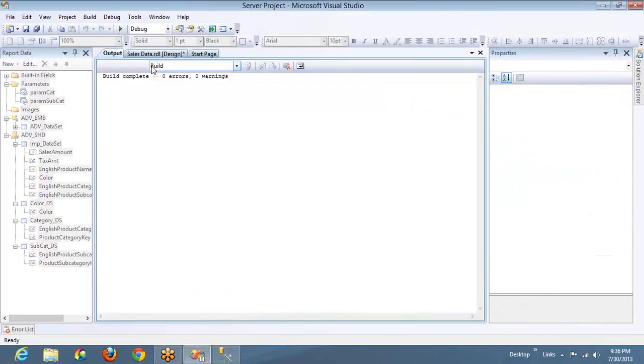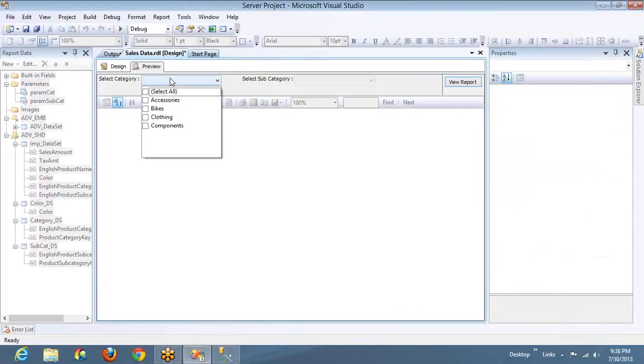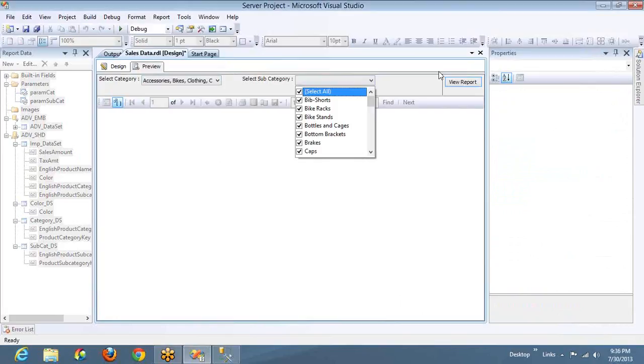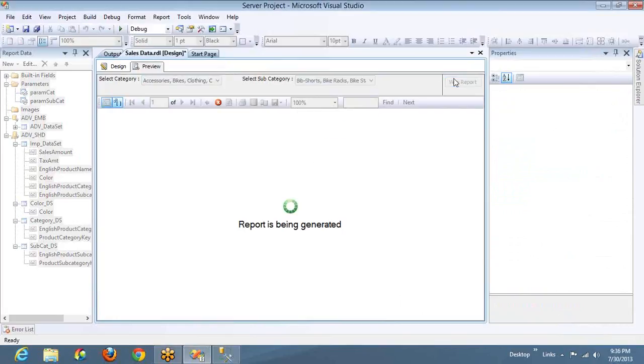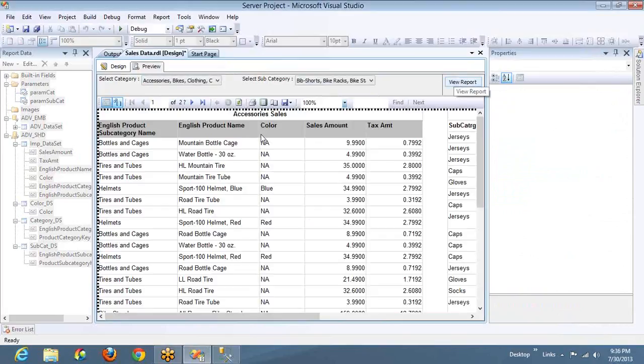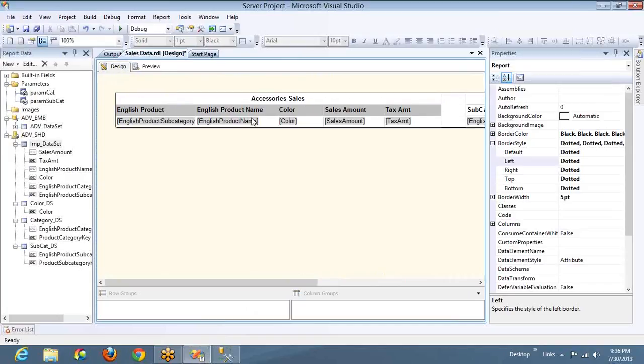Now let me execute this report and see how it looks. So what I'm trying to say is whatever the property, whatever the parameter value, whatever the filter value you want to set, you can pass it as a parameter. You can see the border. Can you see the border in dotted lines? You can set this one also as dynamic.